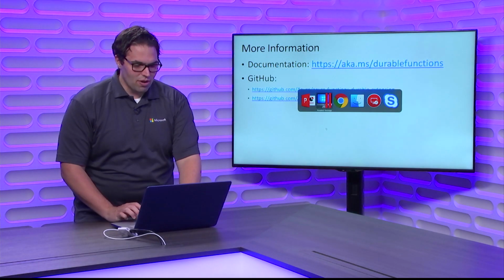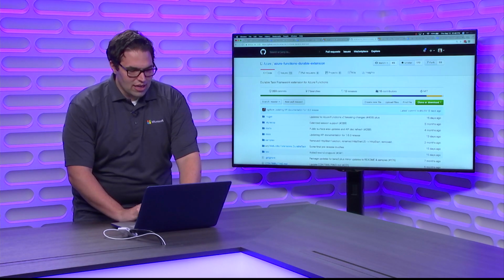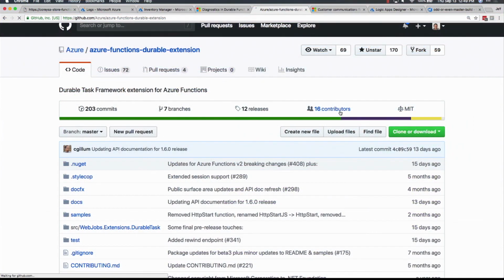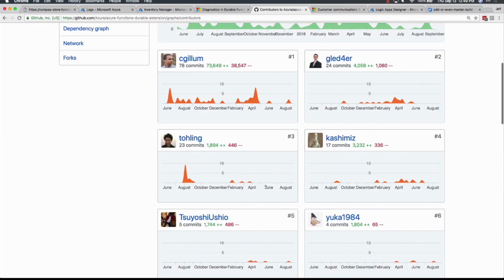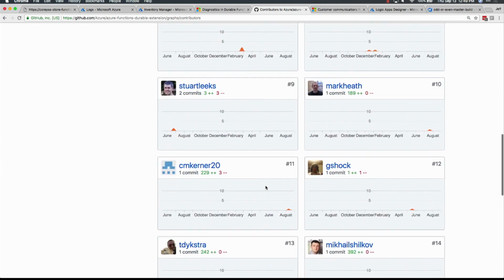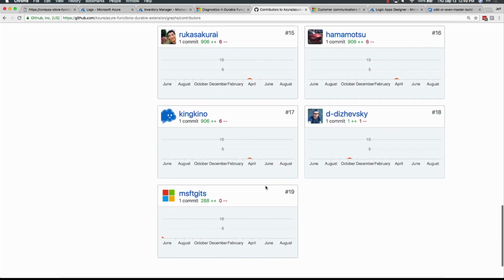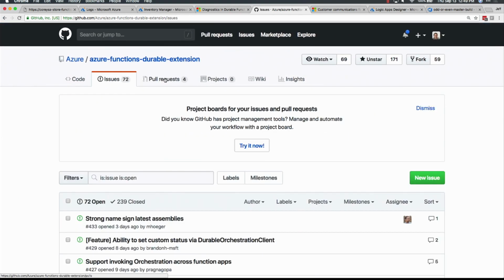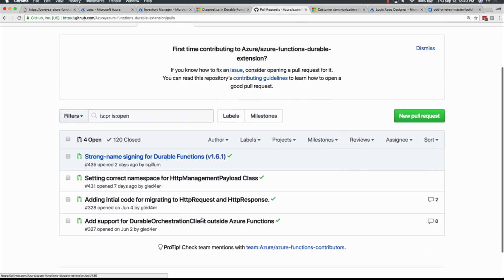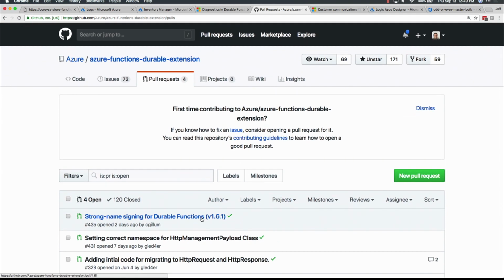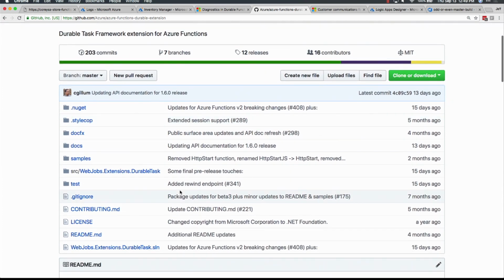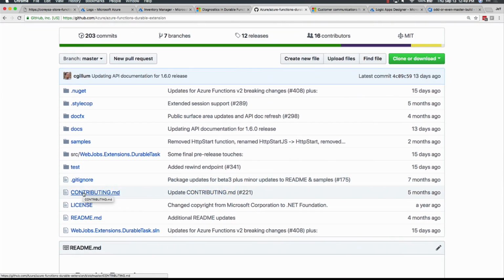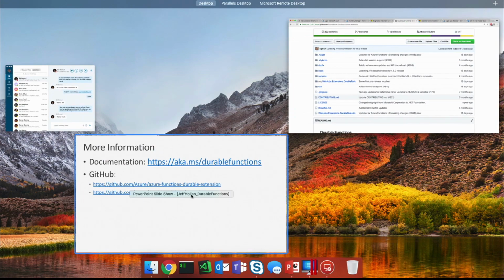What's awesome about this from an Azure Functions standpoint, if I come here to the project, we have a lot of contributors, given how relatively new this is, that are not on the Azure Functions team. There's a lot of people here too, and shout outs to them, who've come in, engaged with us on open issues, opened pull requests, and helped bring this extension and framework forward to make it accessible for every developer in every single scenario. So I'd encourage you, if you're interested in contributing at all, this is a really good Azure Functions repository to check out. There's a great contributor guide, everything you need so that you can jump in if you want to see some changes.